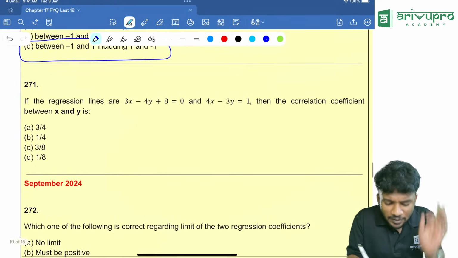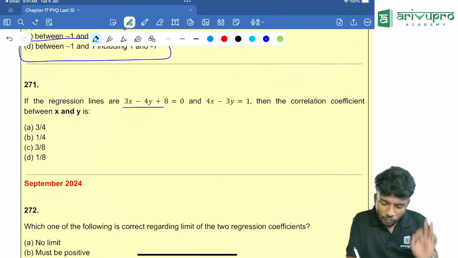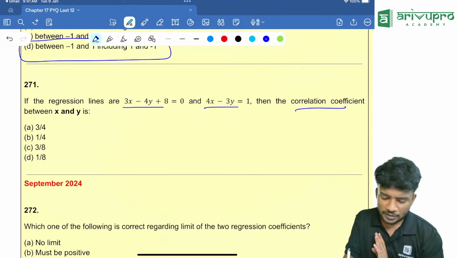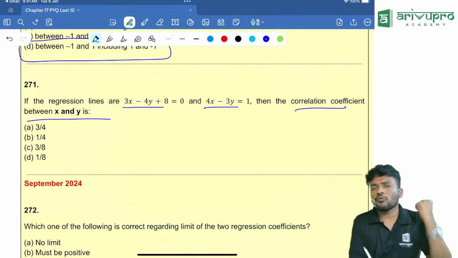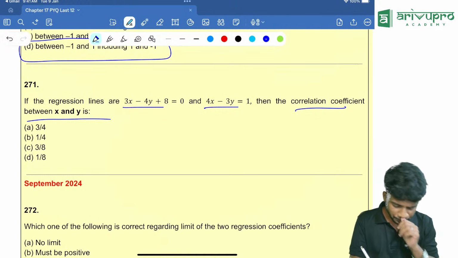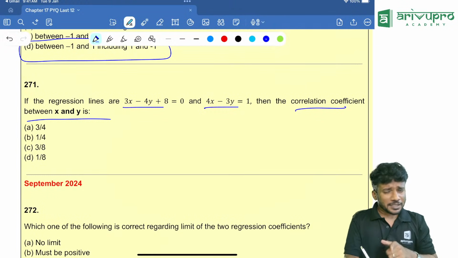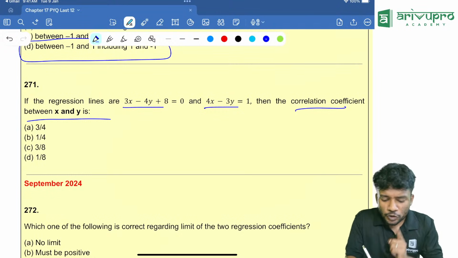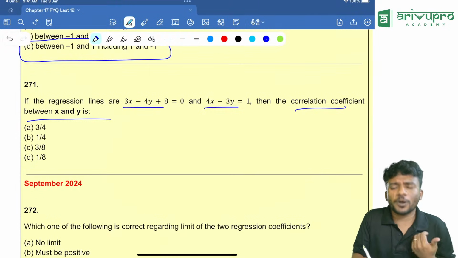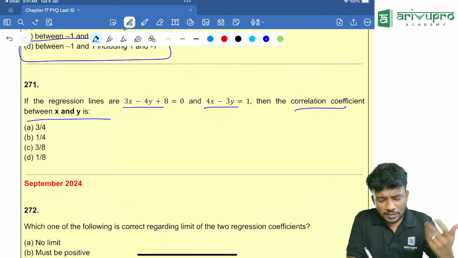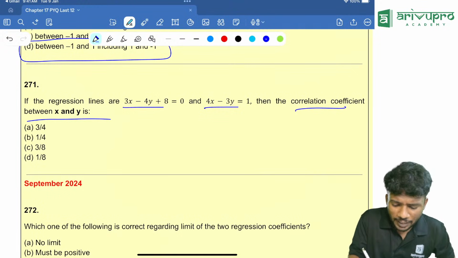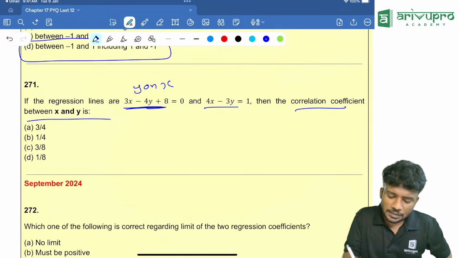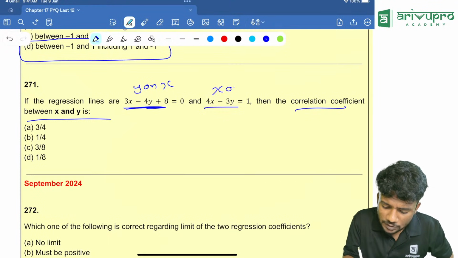Next question. If the regression lines are 3x - 4y + 8 = 0 and 4x - 3y = 1, then the correlation coefficient between x and y is what? People, I already told you this method, and it is a repeated pattern of question. The method is very simple. You should always assume first. I will assume that the first one is y on x, and the second one is x on y.